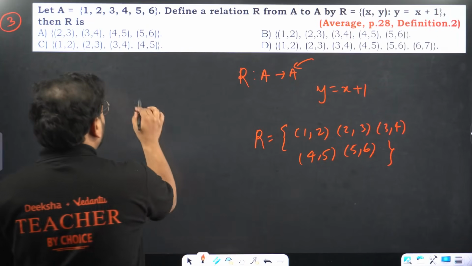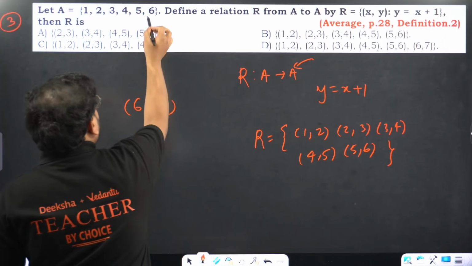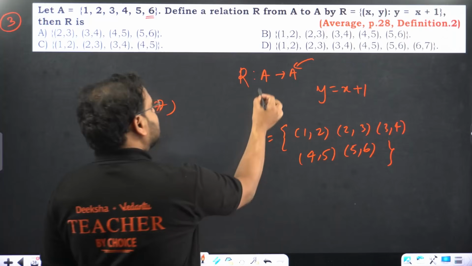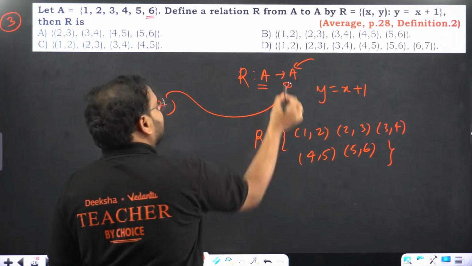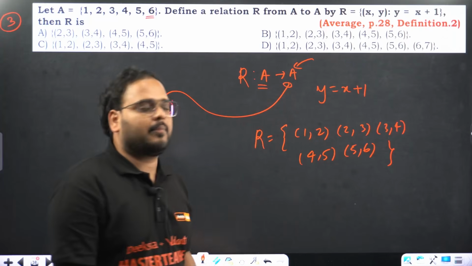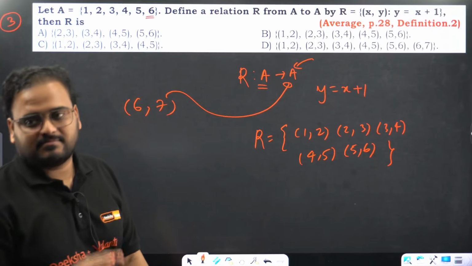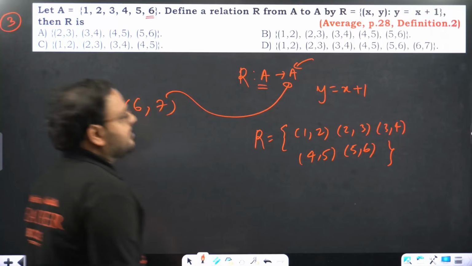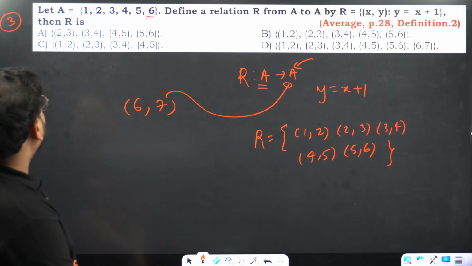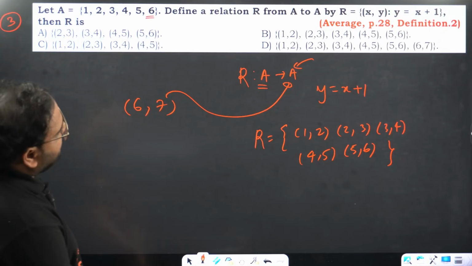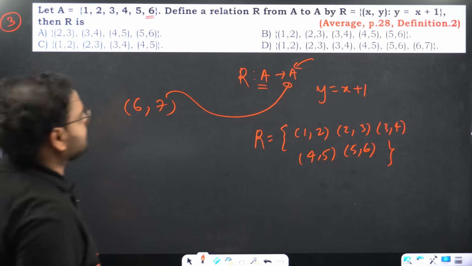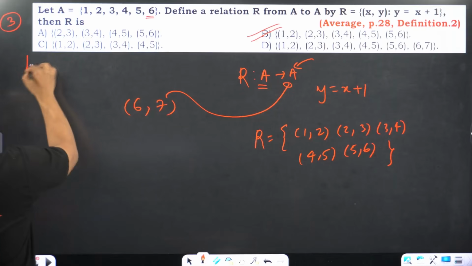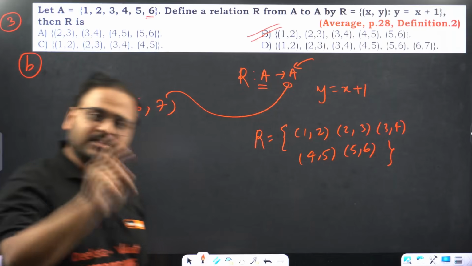You might be thinking, sir, why not 6 and 7? Because 6 is present over here. Good. 6 is present. You're taking 6 from the set A. But is 7 coming from set A? Not coming. 7 is not present, hence it cannot be taken like this. So the pairs are 1, 2; 2, 3; 3, 4; 4, 5; and 5, 6. Answer is option B. We can't take the option D, by the way. Clear na? Because 7 is not present in the set A.